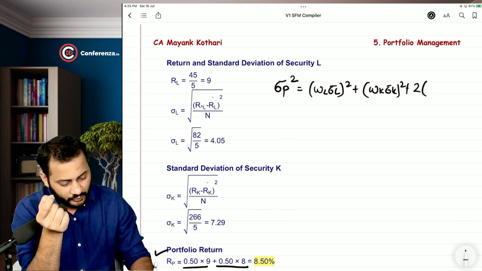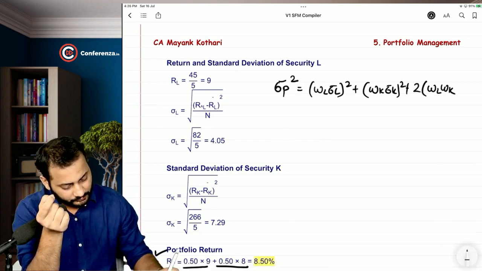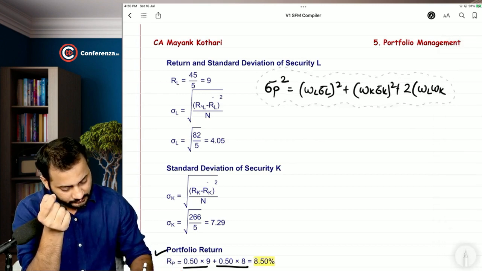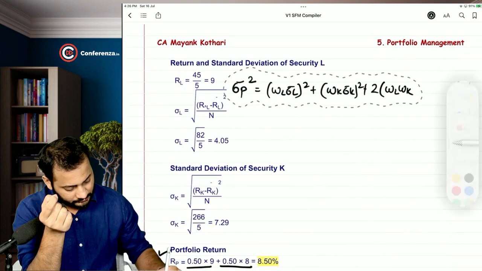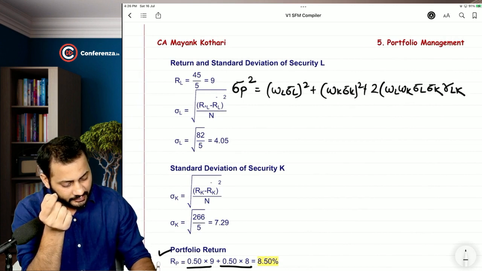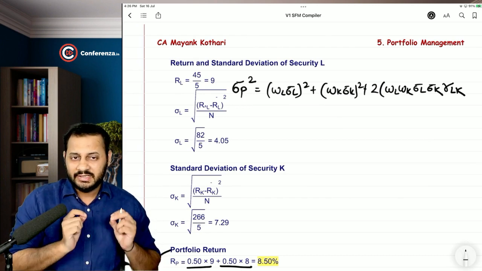plus 2 into weight of L, weight of K, standard deviation of L, standard deviation of K, and R_LK. You remember this concept of correlation coefficient?